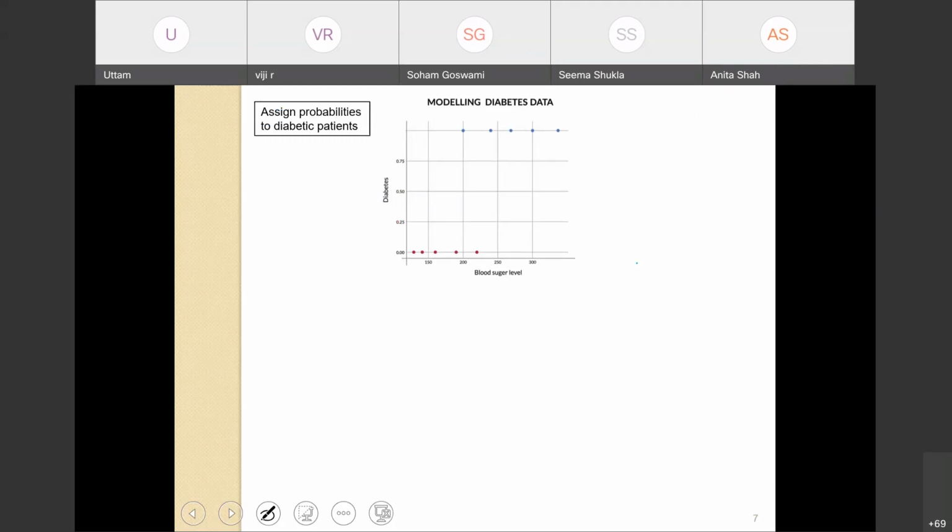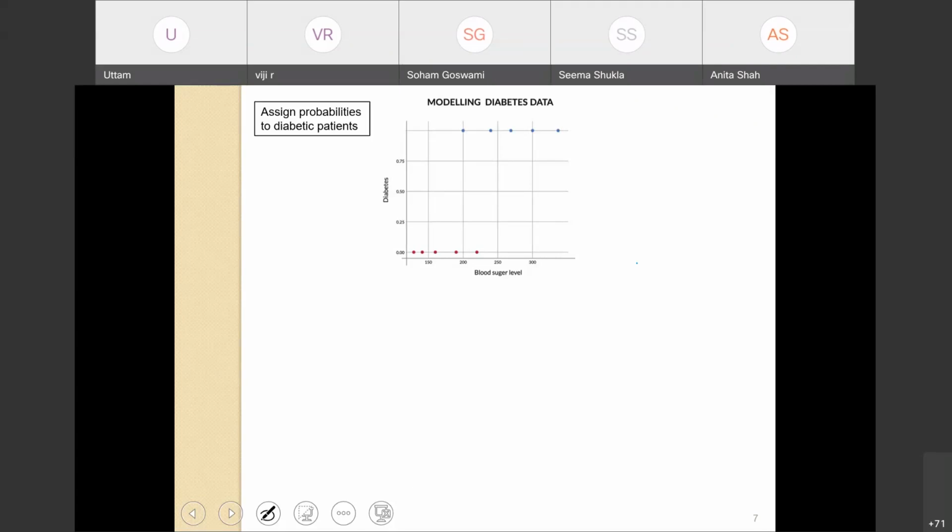One way to overcome this problem is that instead of using the class level as 0 and 1 along with the glucose level, let's not make it perfectly binary, but let's assign a probability value of diabetes to each patient. Then based on the probability we will decide whether the person is diabetic or not.